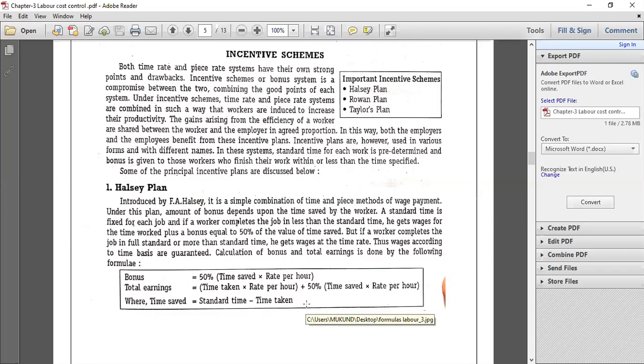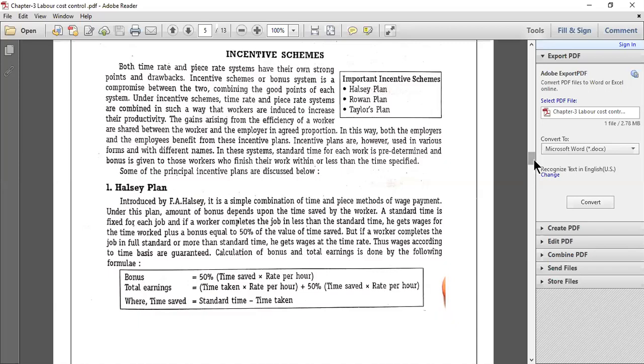So basically whenever you have problems related to the Halsey plan, you will have the standard time given in the question and you will also have the actual time, and if from standard time you deduct the actual time taken, that will give you the time saved. For that time saved, you have to multiply rate per hour, and you will get an amount, and 50% of it will be paid as an incentive or bonus along with the normal time rate wages. So this is about your Halsey plan.